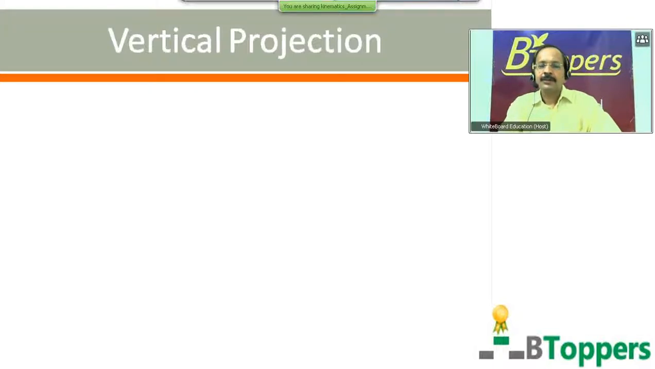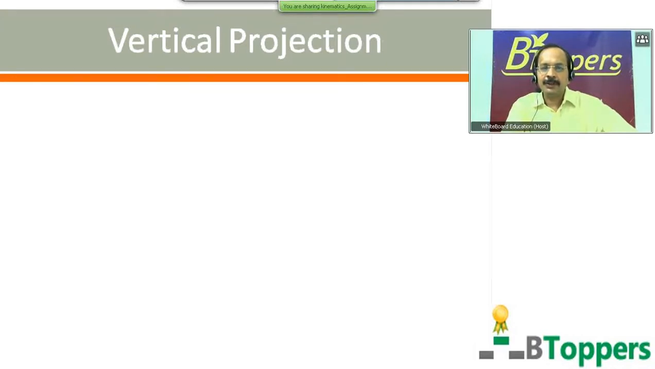Next, I am going to discuss vertical projection. That is, I am going to discuss the equations of motion for a body projected vertically upwards with some initial velocity u, so that the body moves only under the influence of gravity after projection.